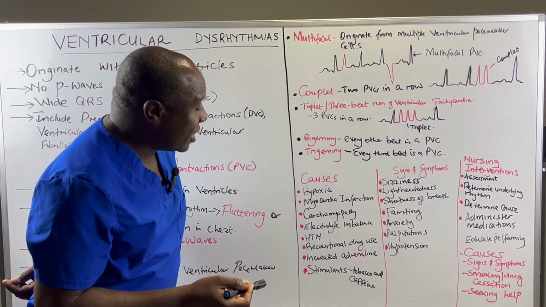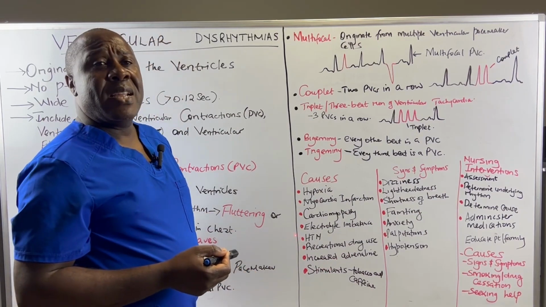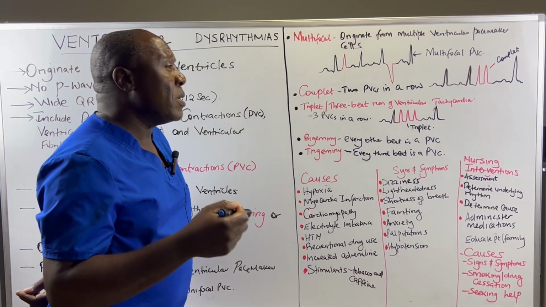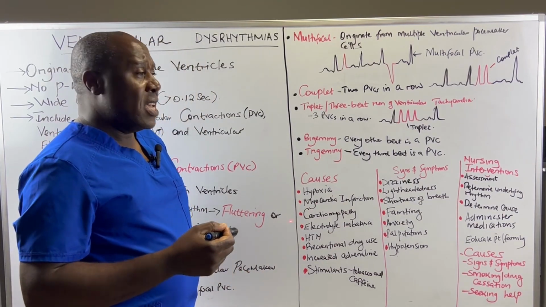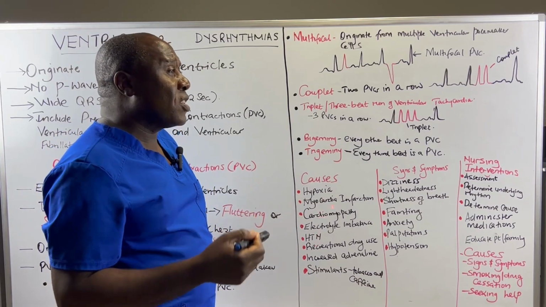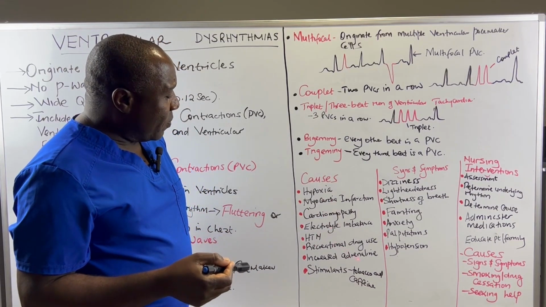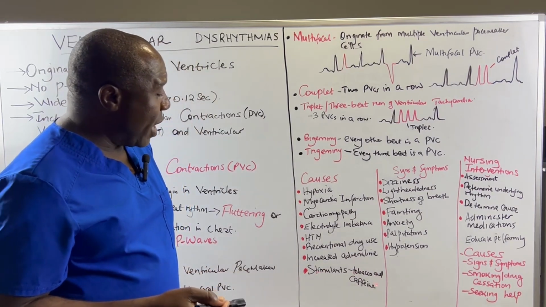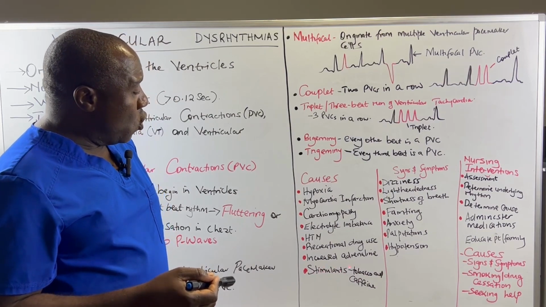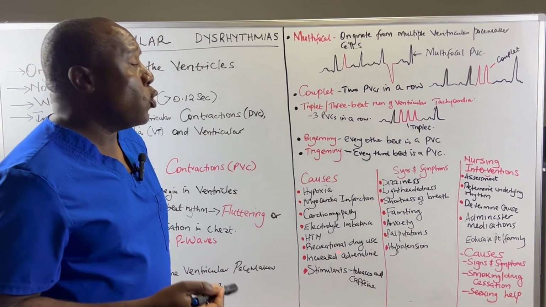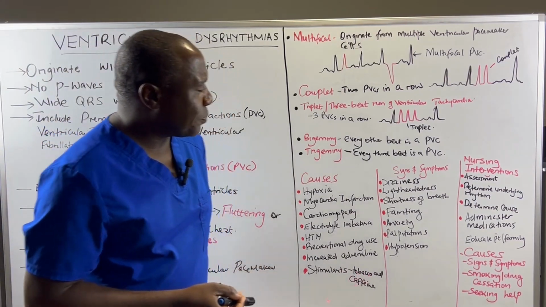We have increased adrenaline. For example, when somebody is exercising, there is increased adrenaline. When somebody becomes very anxious, increased adrenaline is produced in the body. So this increased adrenaline can result in these PVCs. And then we have stimulants like tobacco and caffeine. So smokers and those people who use caffeine are likely to have PVCs disrupting their regular heartbeat.